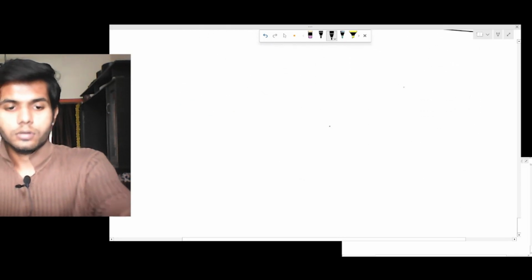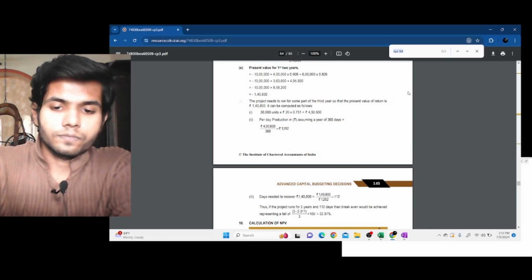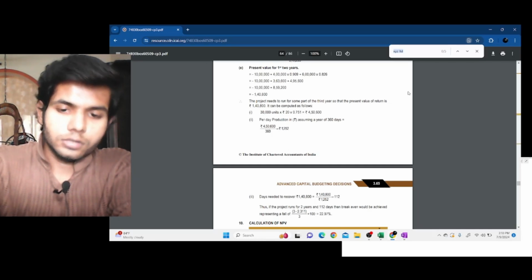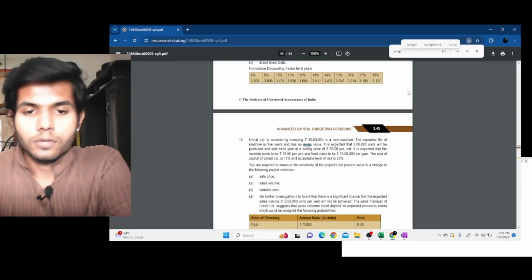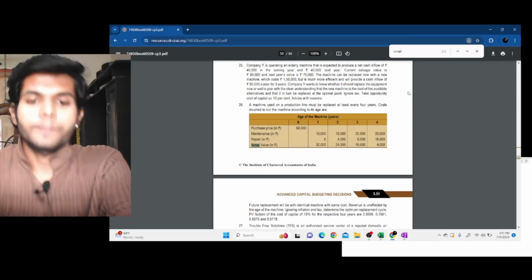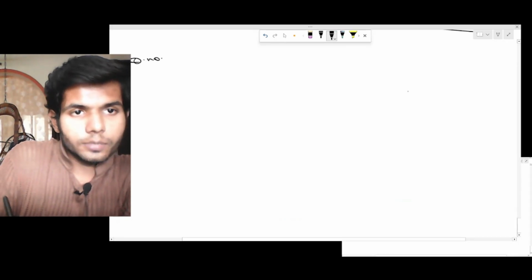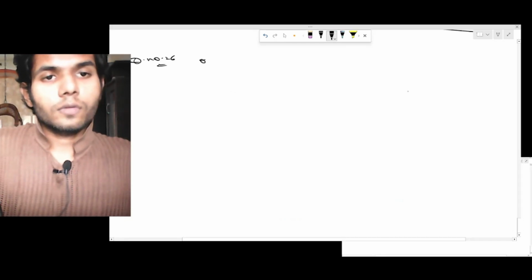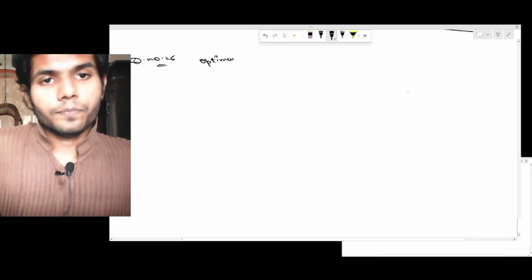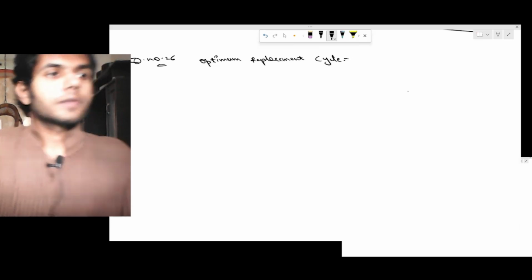Let's solve this question. Let's search with scrap. Yeah, this question. Question number 26. Let's do question number 26. It deals with the optimum replacement cycle.